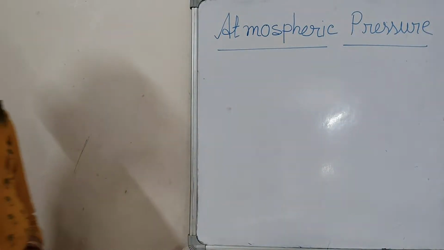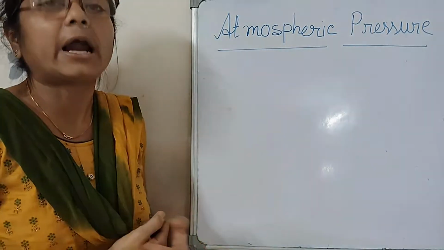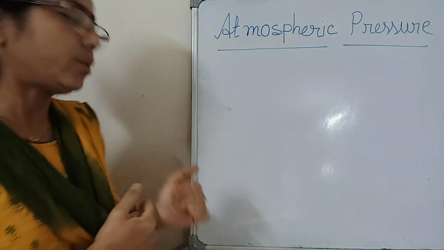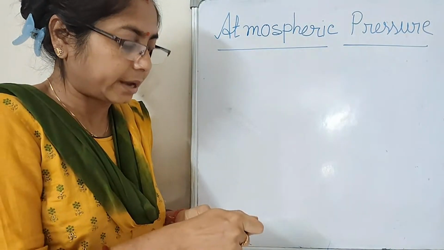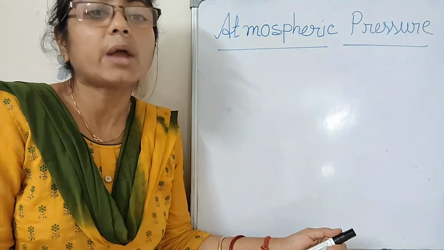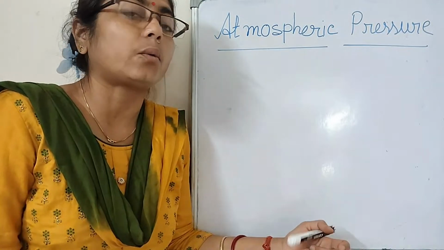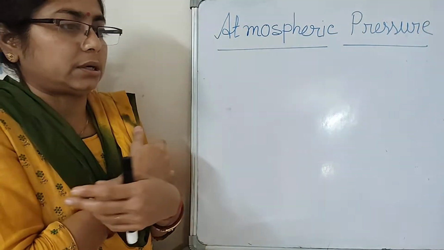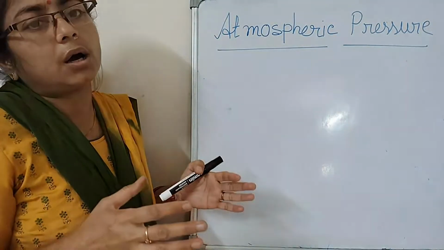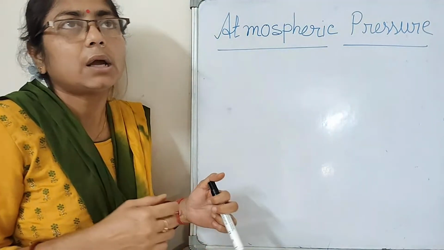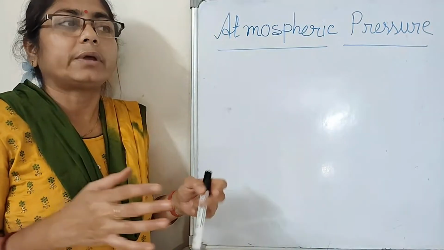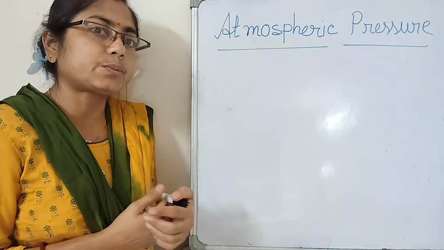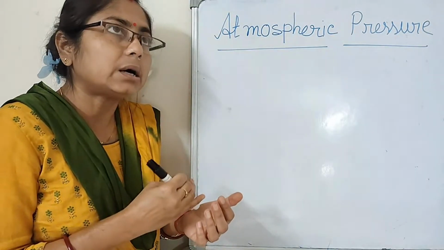Some common phenomena due to atmospheric pressure. Now, you may ask a question: if there is such a huge pressure, why can't we feel it? Assume the surface of our human adult body is 2 square meters.